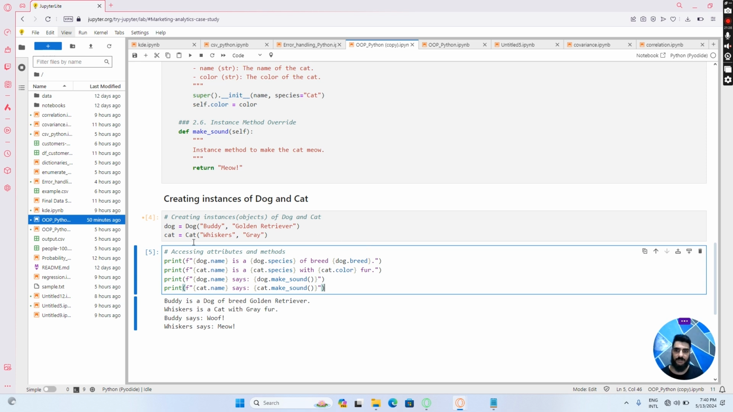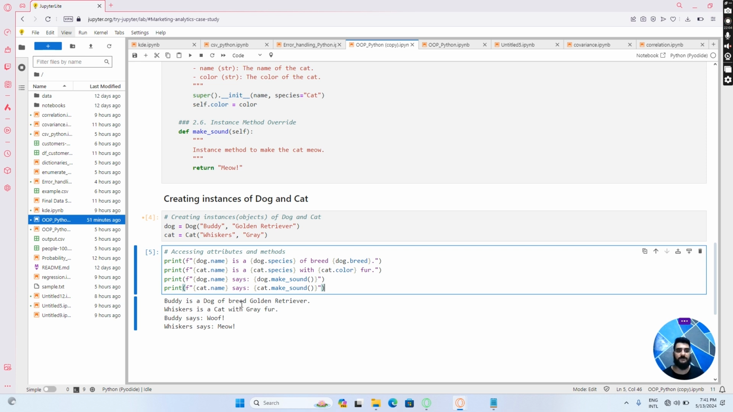Actually a golden retriever. In the same way, we have defined another print function, and within that print function we are using the f-string method. We are then accessing the attribute cat name, and then the attributes cat species and cat color. So when we run that, you see that for the dog we have Buddy is a dog of breed golden retriever, Whiskers is a cat with gray fur. Okay, so this is how we access the attributes, or what we call data.